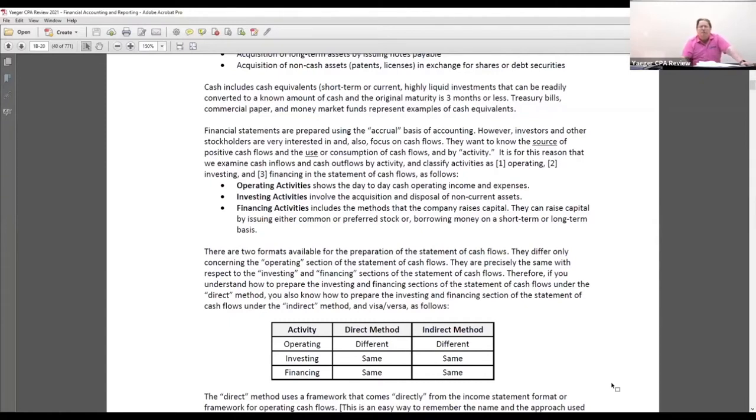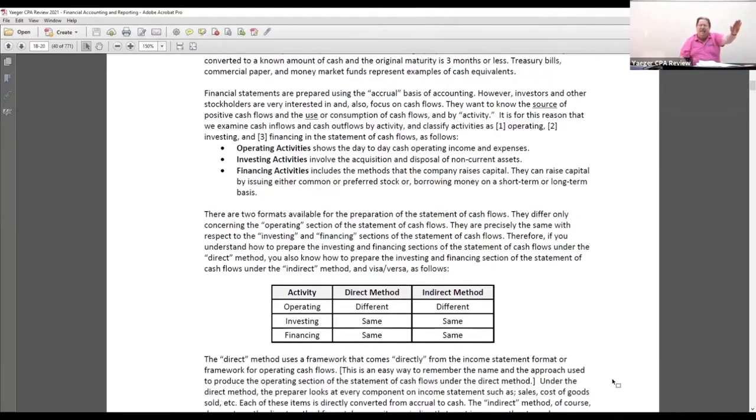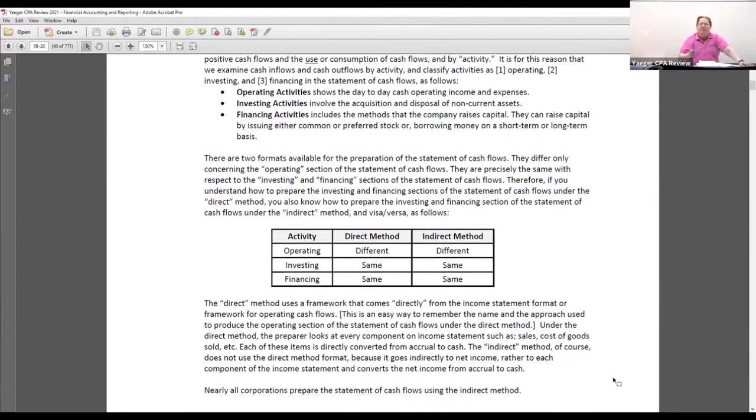Now, the first format is called the indirect method. What does the indirect method do? It takes your net income, which is the day-to-day operations, and converts it from accrual, because remember, net income must be on an accrual basis according to GAAP, but you have to convert that net income from accrual to cash. I'll show you how you do that. And then the investing activities and the financing are the same under the indirect method.